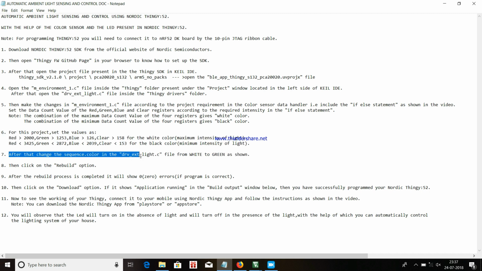After that, change the sequence.color in the driver_external_light.c file from white to green as shown.